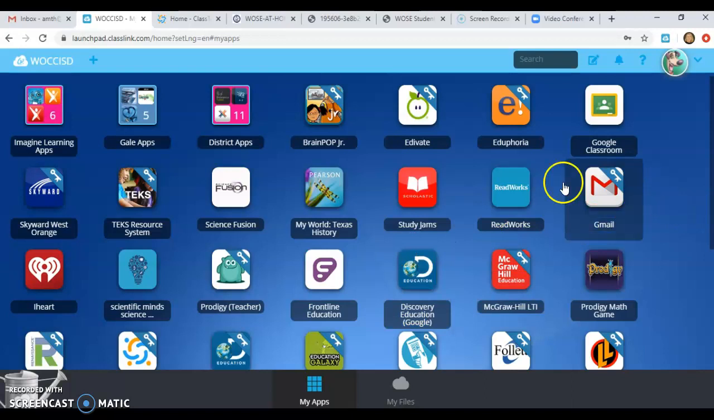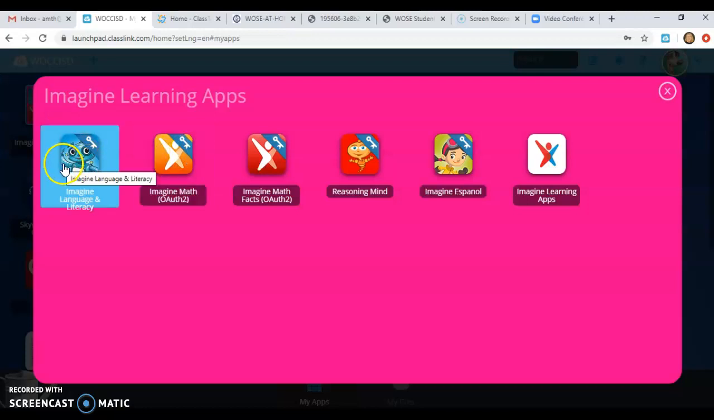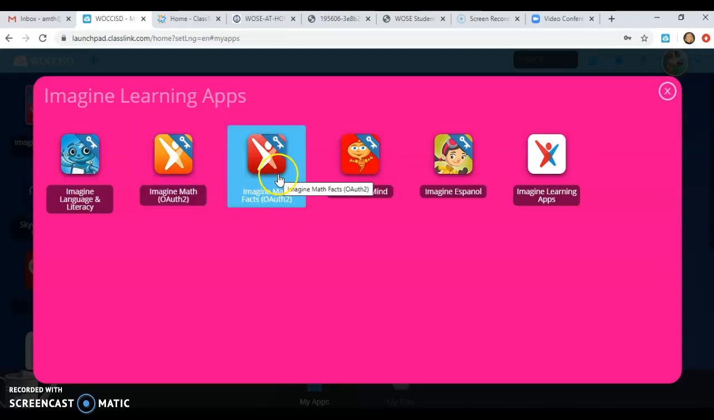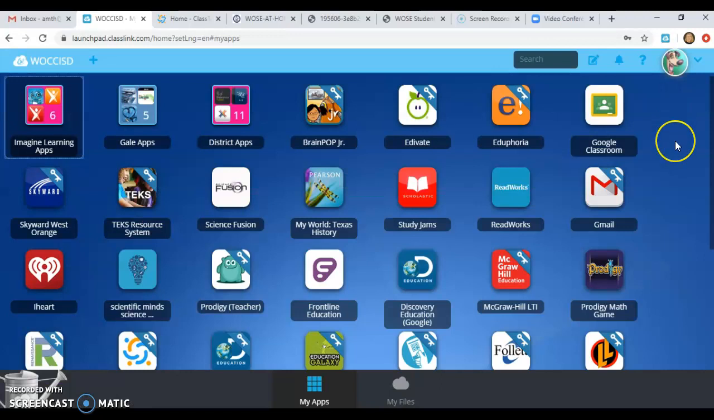So they'll primarily be using their one that says Imagine Learning Literacy for reading and then Imagine Math. And then they could also do Imagine Math Facts, which they're very familiar with as well. When they go on to Imagine Math, for me, there's specific lessons that I have set aside on there, and those will be changing weekly.